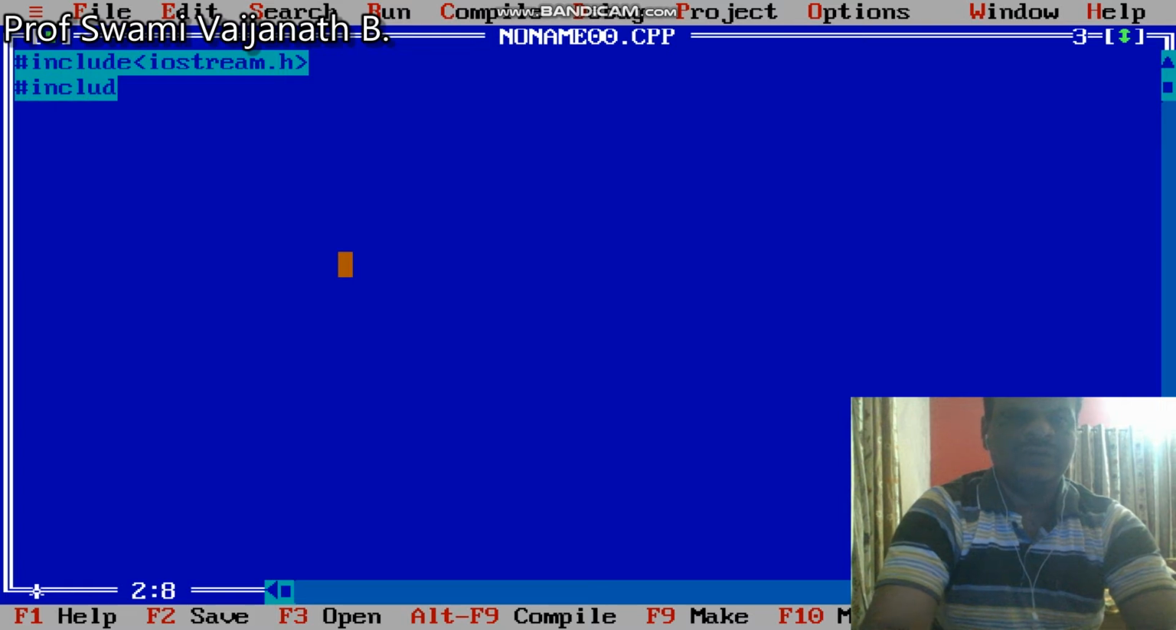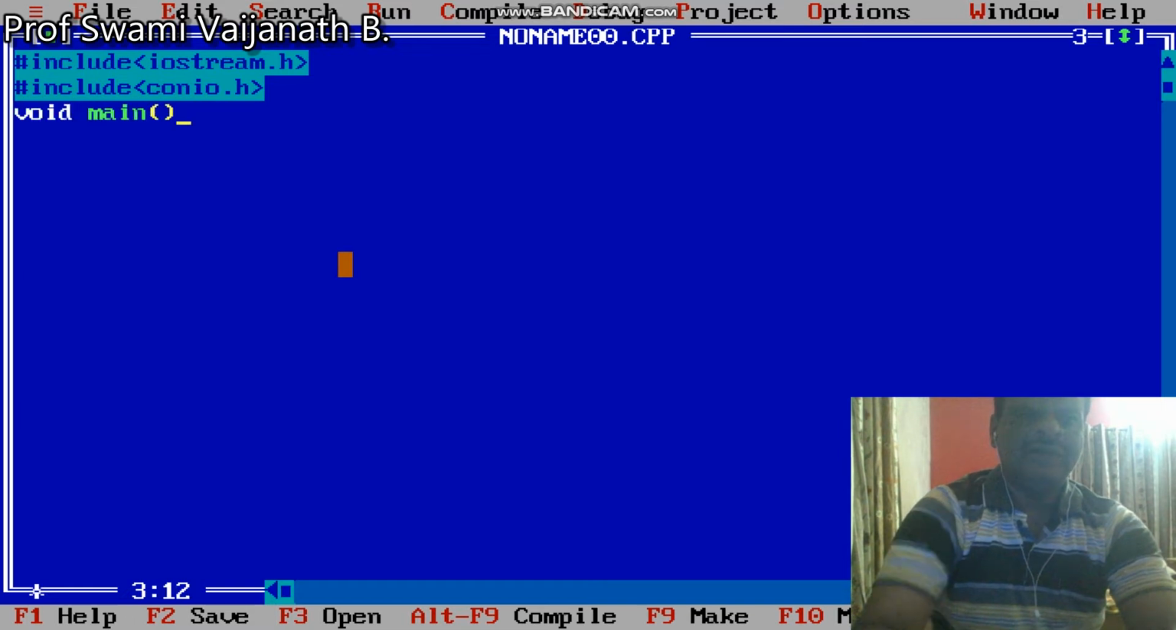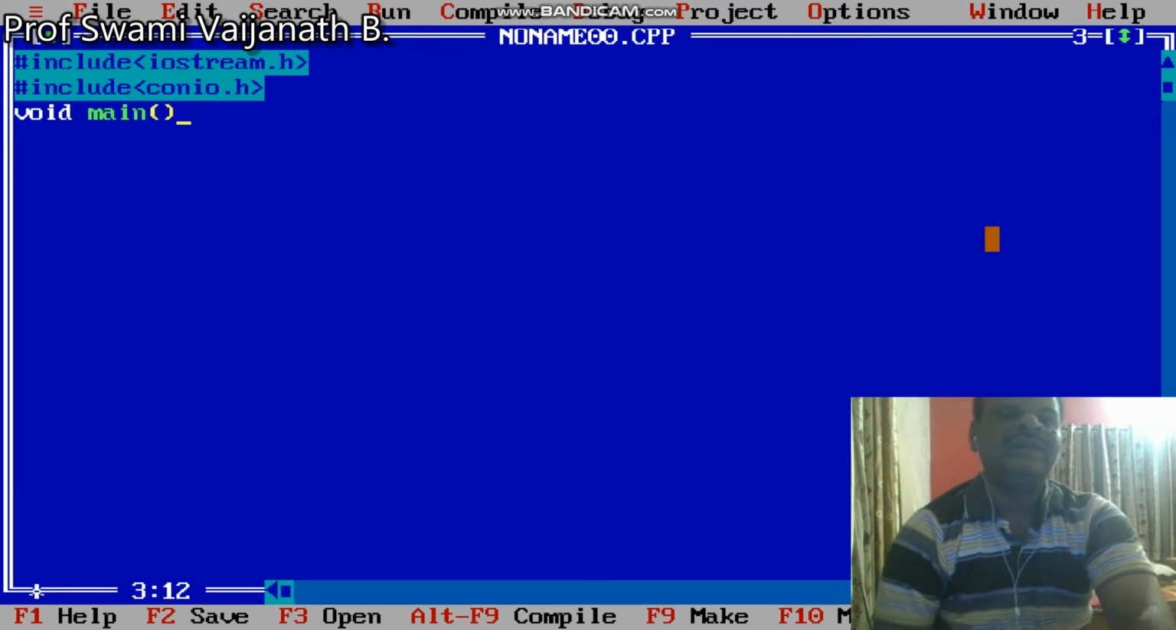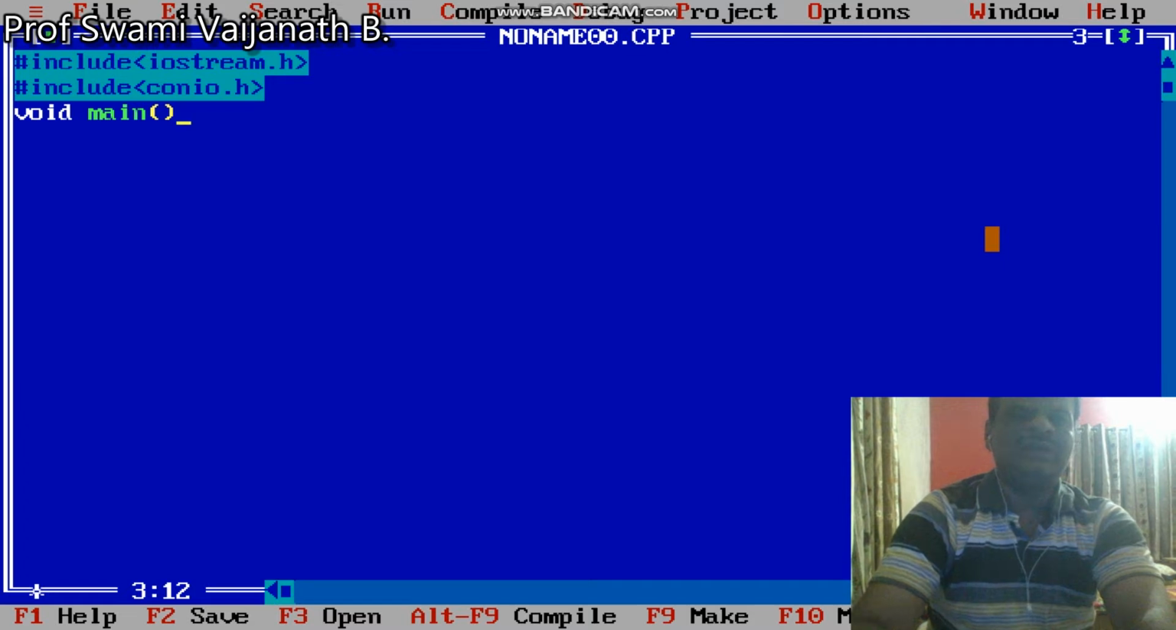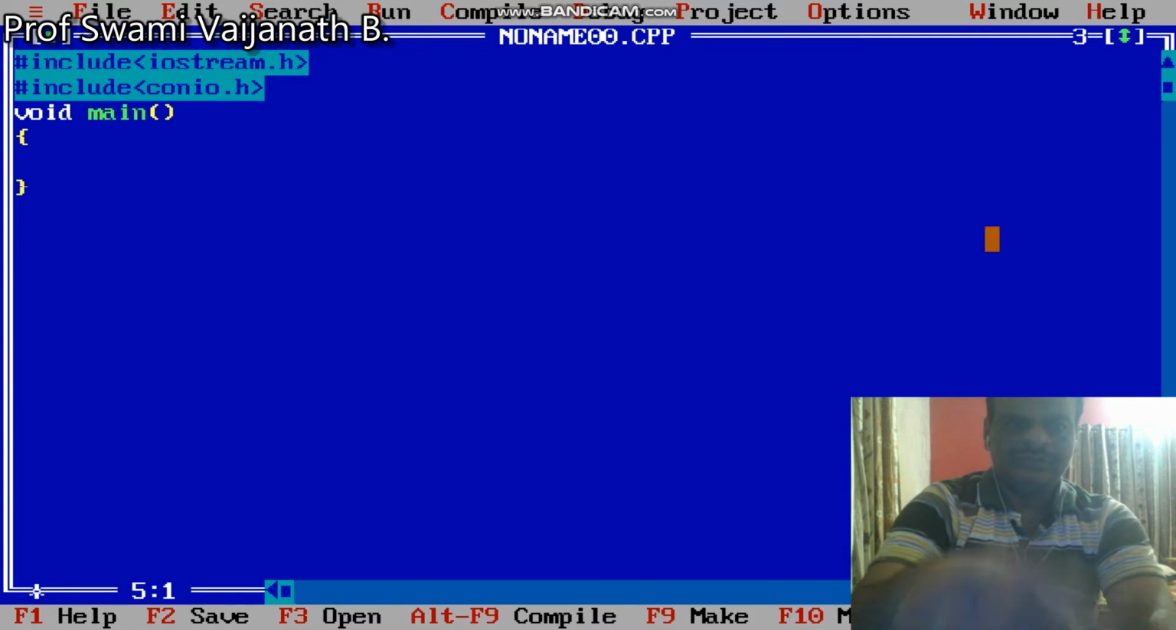#include <conio.h>, then void main. Here void is the return type of the main function, meaning no return type. Then the open curly brace and close curly brace are called a block, which contains the block of statements of the main function.